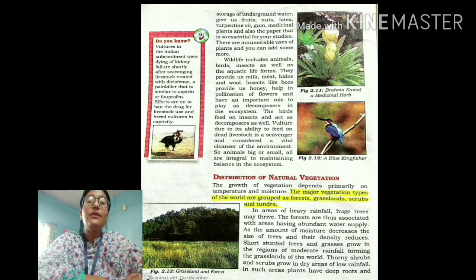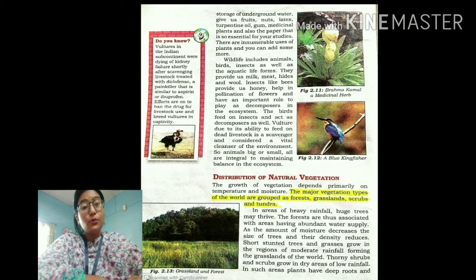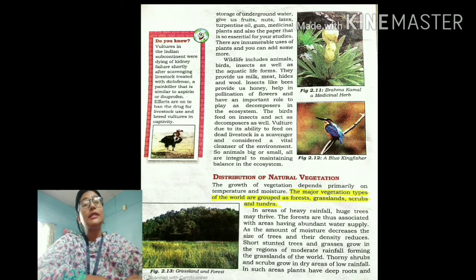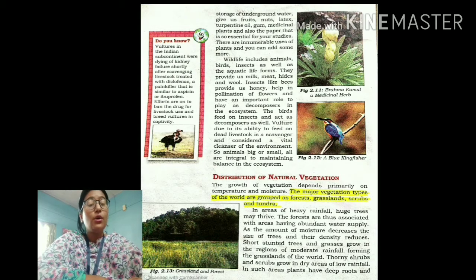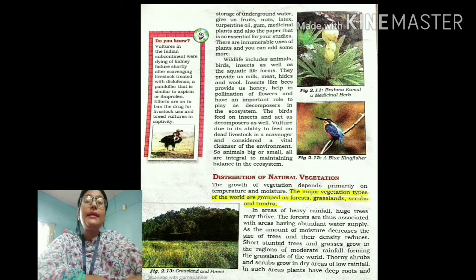So accordingly, we can understand that forests are basically found in such areas where there is abundant water supply, where there is heavy rainfall, where rainfall takes place frequently.